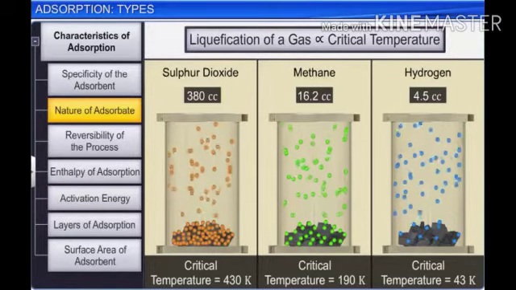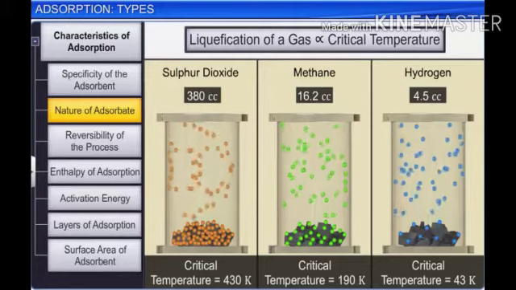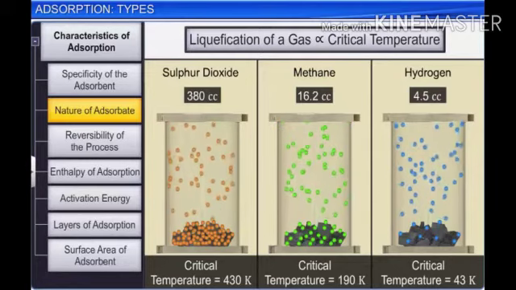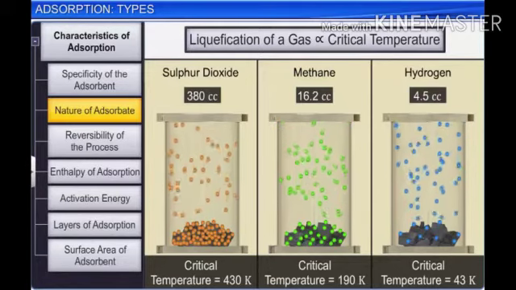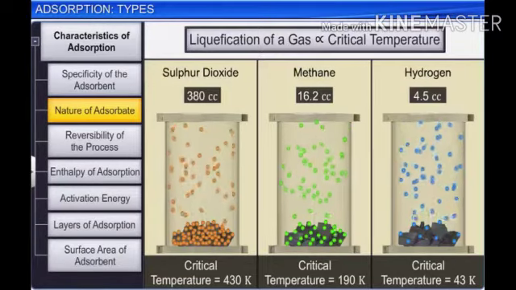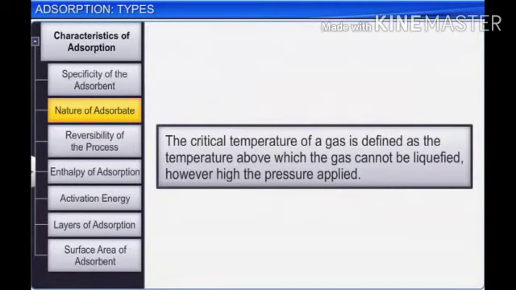The higher the critical temperature, the more easily the gas can be liquefied. That is, greater are the intermolecular forces of attraction too. And the critical temperature of a gas is defined as the temperature above which the gas cannot be liquefied, however high the pressure applied.